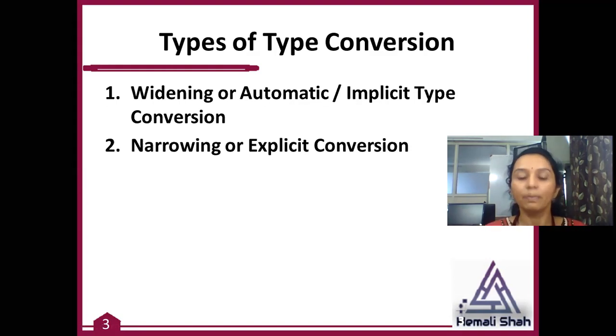In this you are going to reduce the data, you are reducing the number of bits of the data types. Say for example, if you are converting your integer into byte, integer is a larger data type and byte is a smaller data type than the integer data type. So whenever you are going to convert your larger data type into a smaller data type, into byte type, at that time you need a narrowing type conversion.